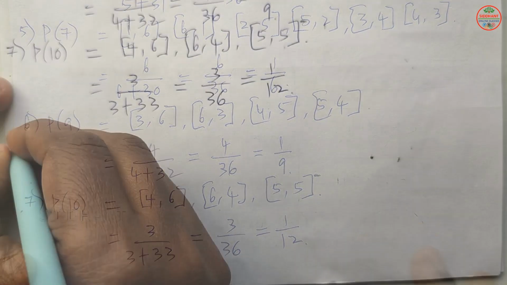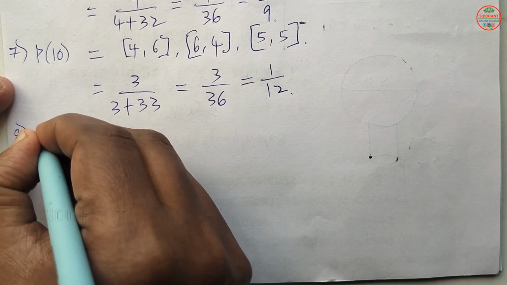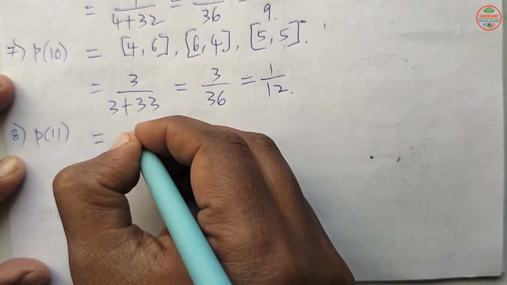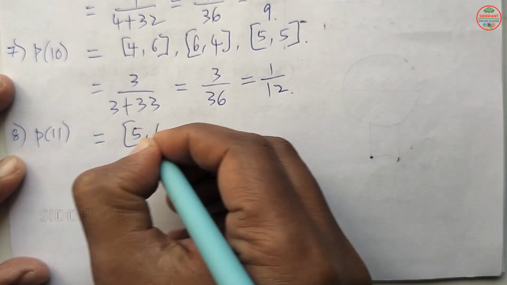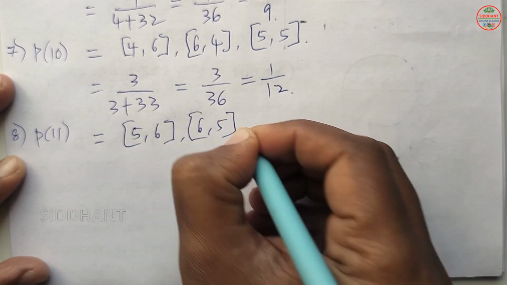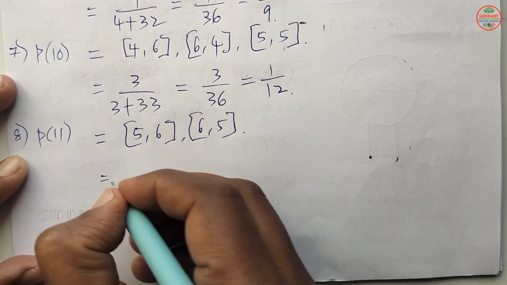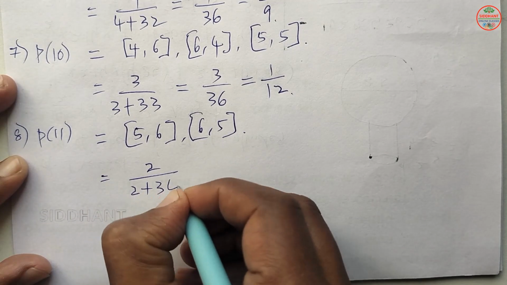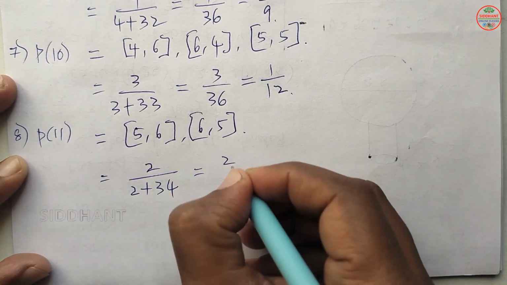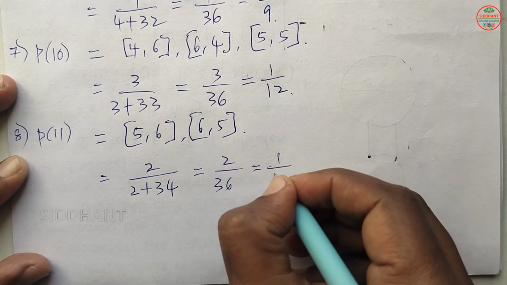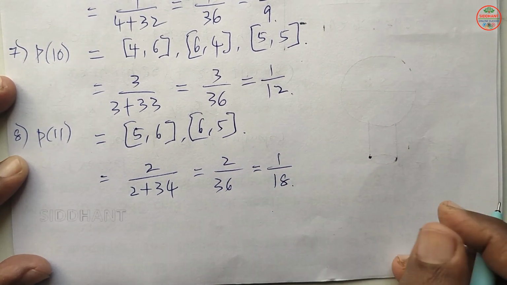Next, P of 11: 5 and 6, next 6 and 5. So there are 2 outcomes, so favorable ways will be 2. 2 plus 34, so that is equal to 2 by 36, so that will be 1 by 18.